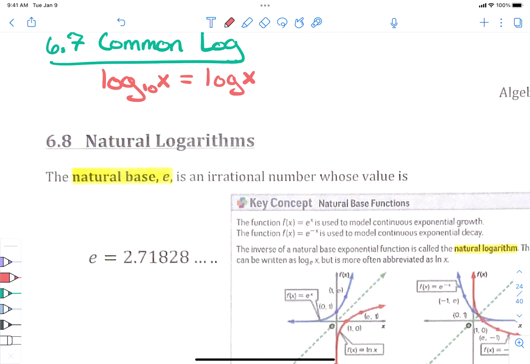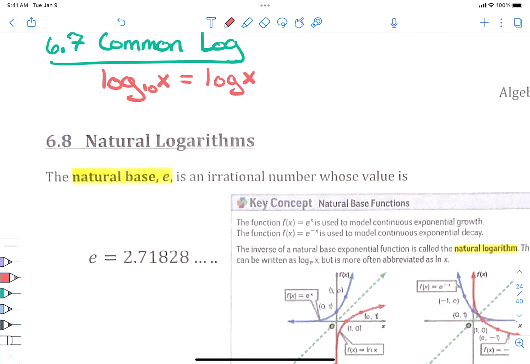Thank you. Hey, Reese. We're starting 6-8 notes, and we just got through 6-7. We were refreshing our brains that a common log is a log with a base of 10, or sometimes you'll see it with just log x, and that has a base of 10. So if it doesn't have a number, you assume it's a base of 10.